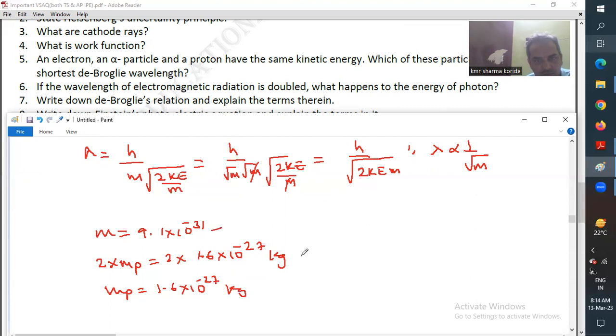Out of which mass of the electron is less. So if mass of the electron is less, its wavelength will be more. The mass of the helium nucleus, the alpha particle, is greater, so it possesses the shortest wavelength. Therefore, lambda of the alpha particle is less than lambda of the proton, which is less than lambda of the electron. Mass of the alpha particle is maximum, so it possesses the least wavelength.